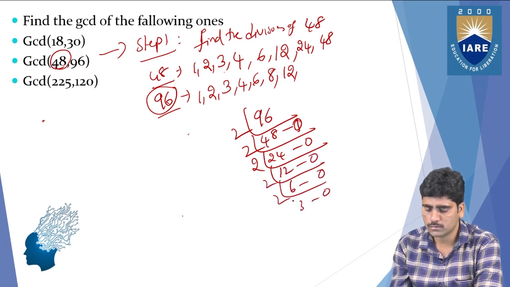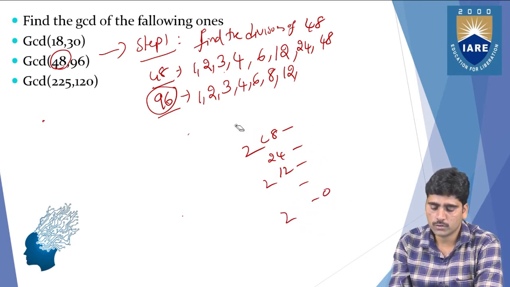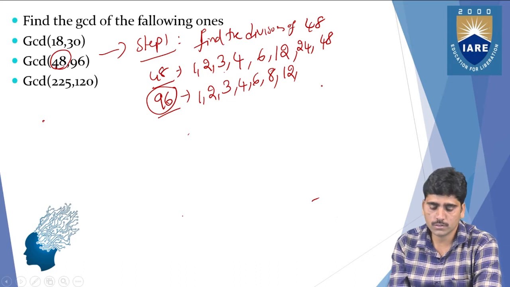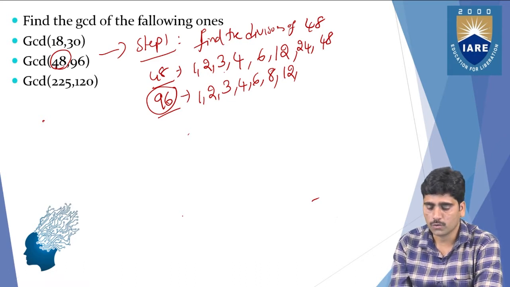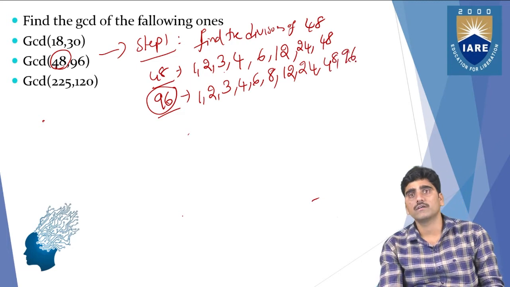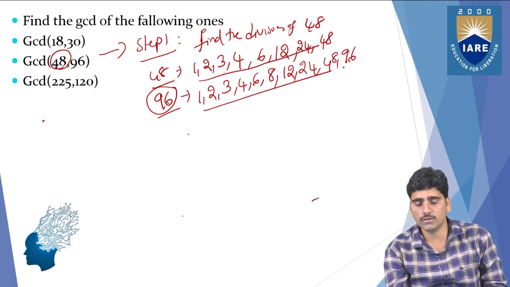So here 12 is a divisor of 96. The next, 18, no, 18 not. The next, 24 is also a divisor. The next, 48 is also a divisor. Next, 96. Right.